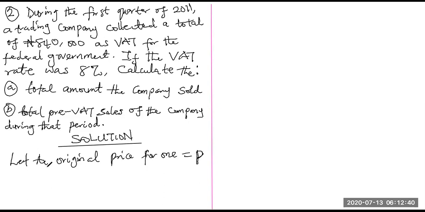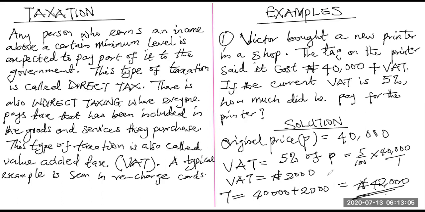And of course, we don't know the number of goods you sold. Alright, good. So that implies the number of goods is equals to N. We don't know it also. Alright, so that means the total pre-VAT sales. Just like I said here, if Victor bought two printers, it's going to become 42,000 times 2. All right. If he bought 3 printers, it's going to become 42,000 times 3, and so on and so forth. So if he bought N printers, it's going to become 42,000 times N.